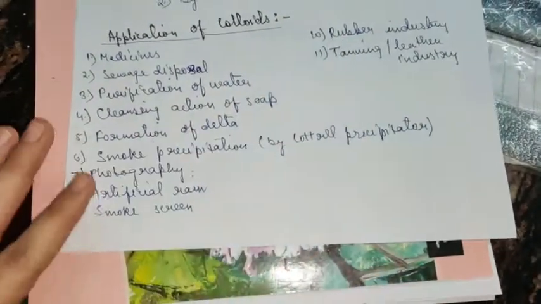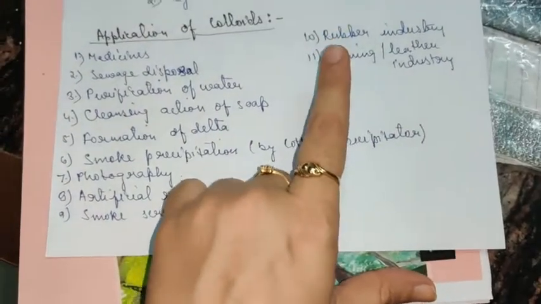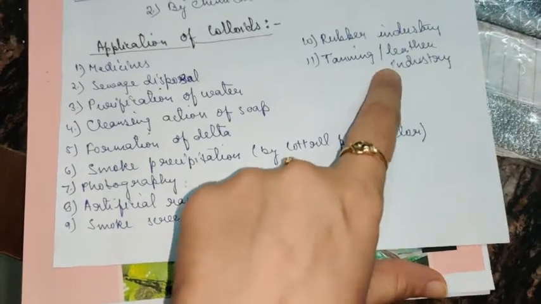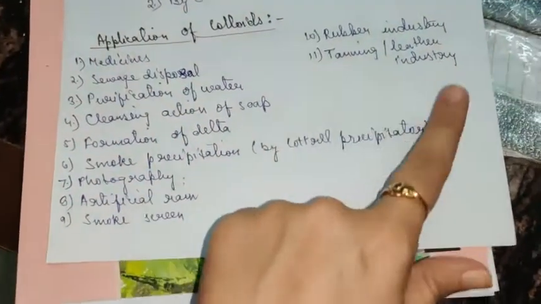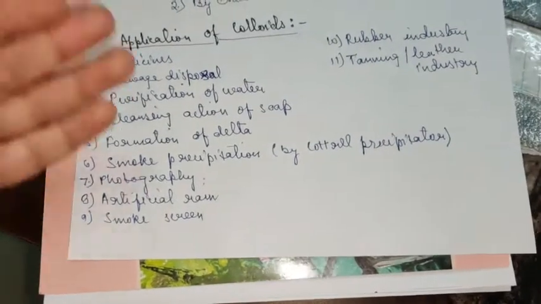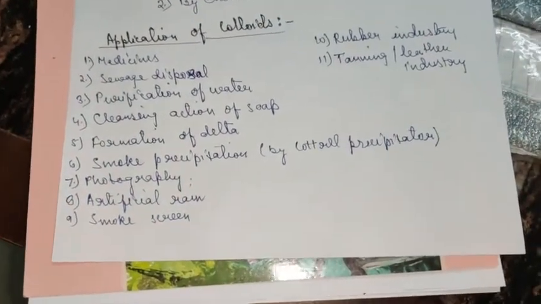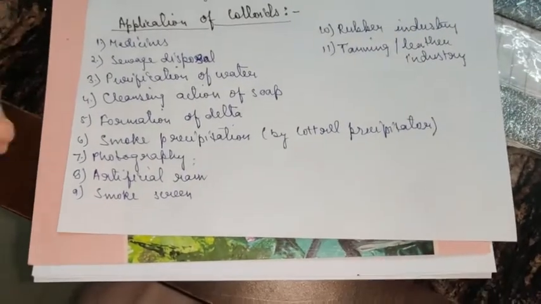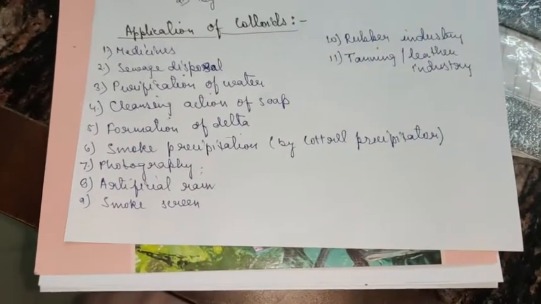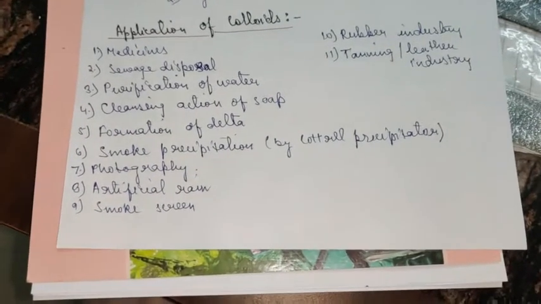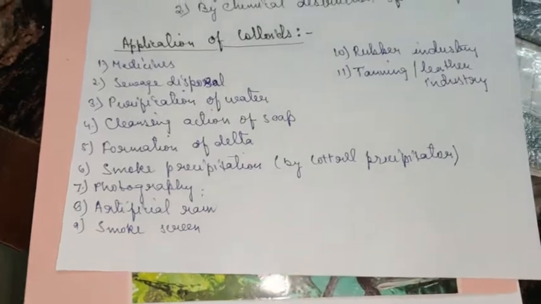Read tanning also, because a question was asked in 2019 based on tanning or leather industry. So please read this application from NCERT and try to read all the applications, because one or the other application is asked every year in your board exam. The basic principle behind all the applications is the same, so once you read it, you will be able to understand and apply it.